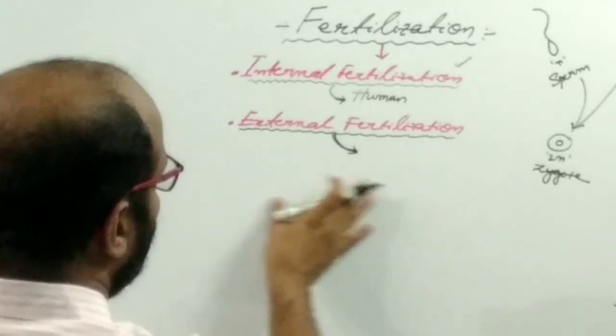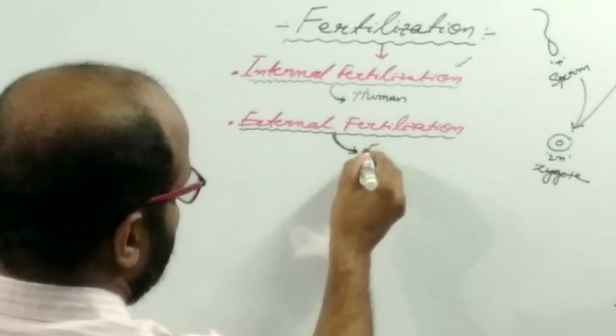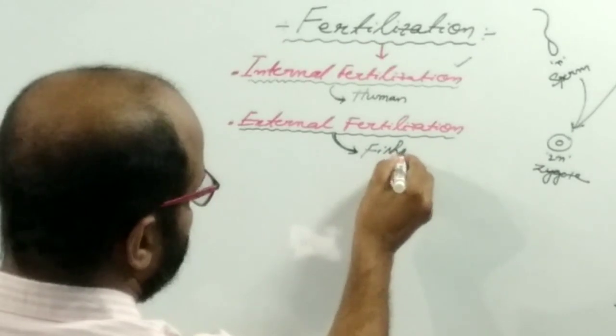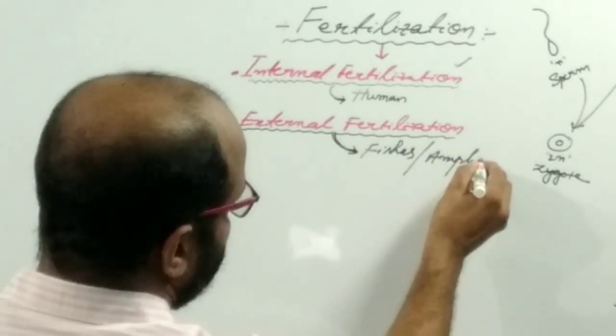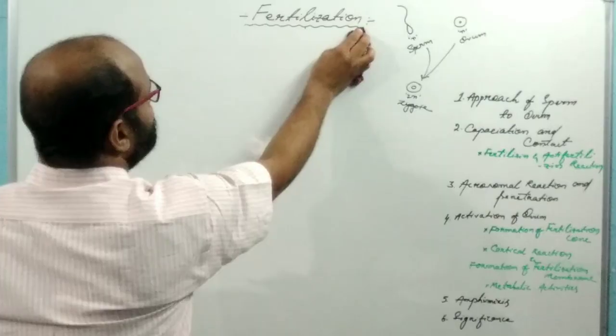In lower chordates like fishes and amphibians, they have external fertilization.